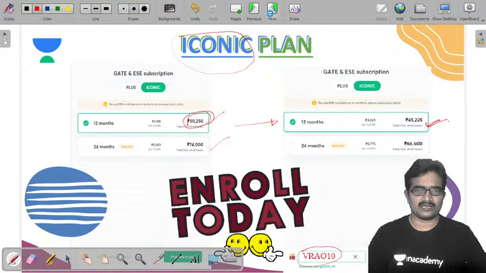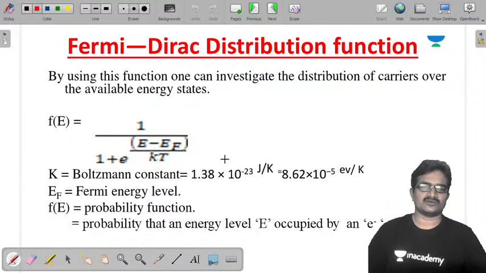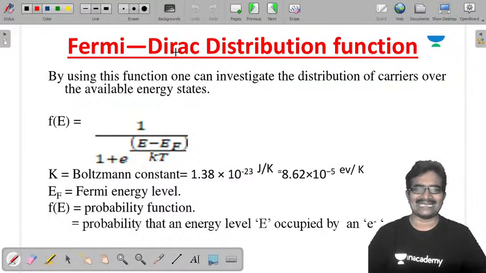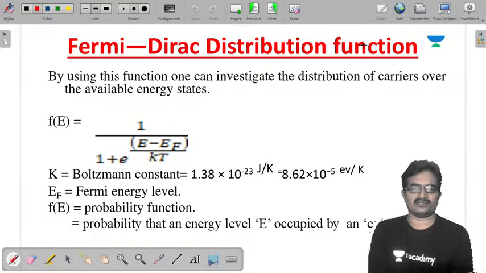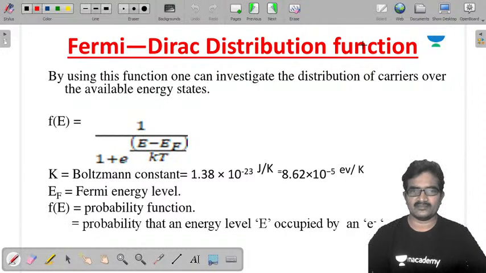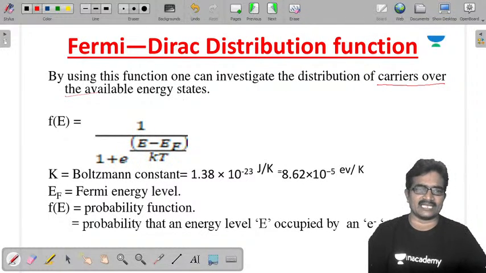Now I'm going to the topic. Today's topic is the Fermi Dirac Distribution function. What is this Fermi Dirac Distribution function? Where are we using this? Is this function applicable to electrons? By using this function, we can investigate the distribution of carriers over the available energy states.